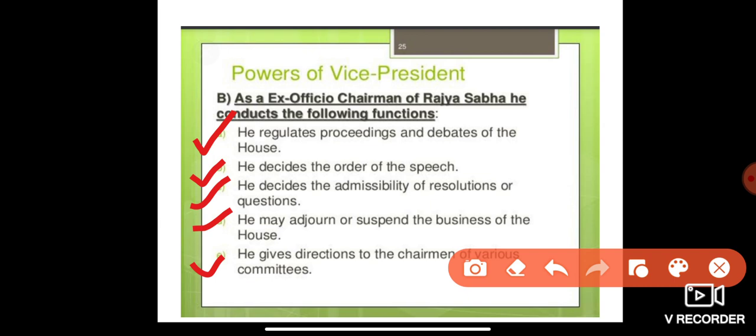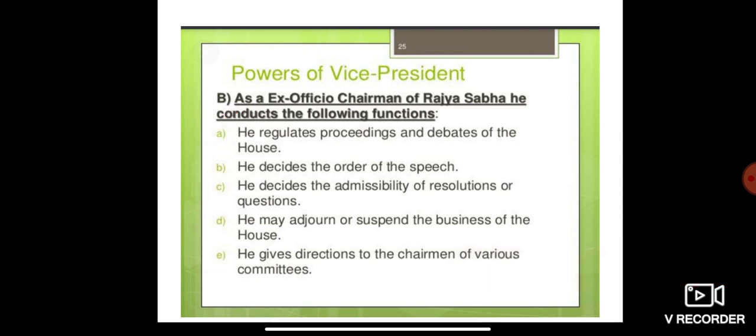So whenever there is a resolution, he decides whether it will be taken into consideration or not. Four, he may adjourn or suspend the business of the House. He has the authority even to suspend the business of the House. Five, he gives direction to the chairmen of various committees. So these are some of the powers of the Vice President of India.